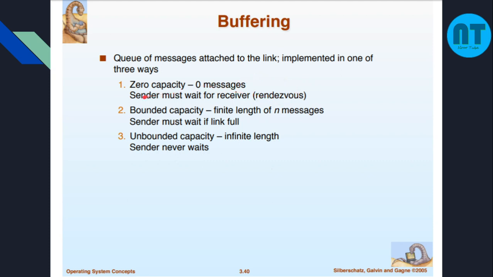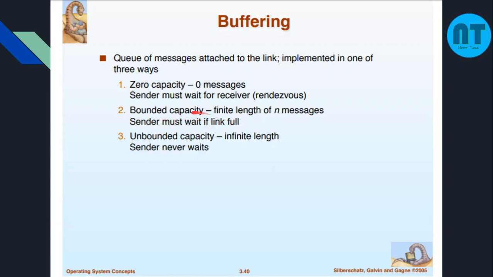That means the sender must wait for the receiver. The buffer has no capacity, so the sender sends the data and should always be alert until the receiver receives the data. The next one is bounded capacity. We can pass messages of limited size, finite length messages. Here the sender must wait if the link is full.